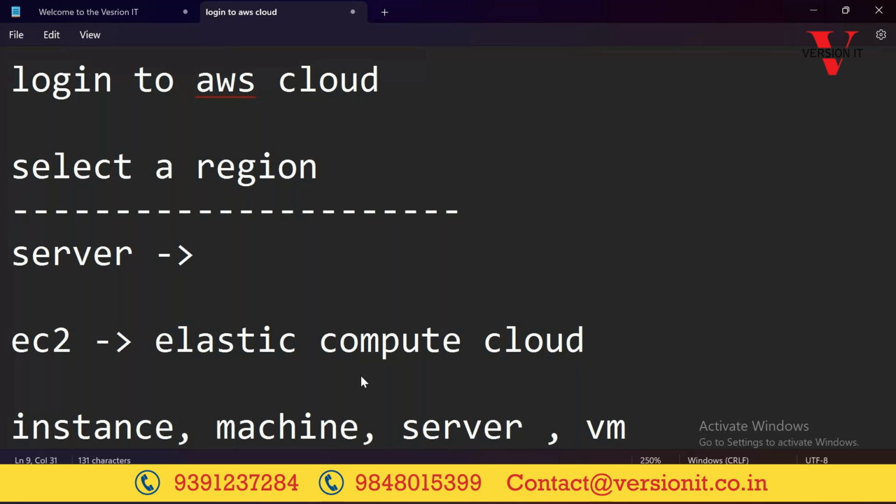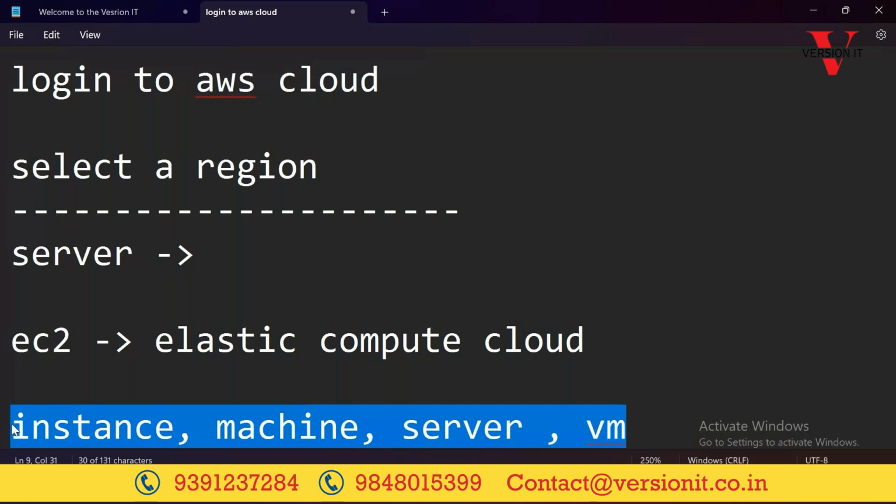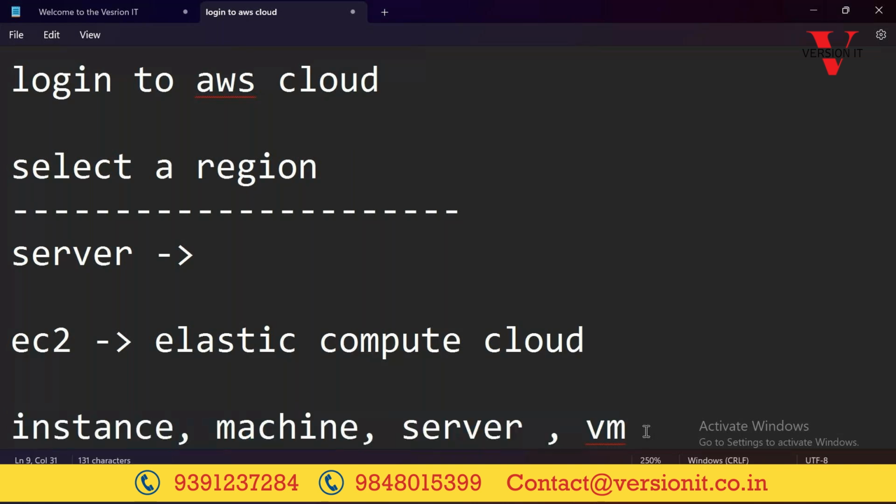Any of the terminology that I might use, all these are synonyms of the same thing, a server. VM means virtual machine. Or sometimes I might use EC2 instance or EC2. It is a service name, but sometimes people call the server EC2.